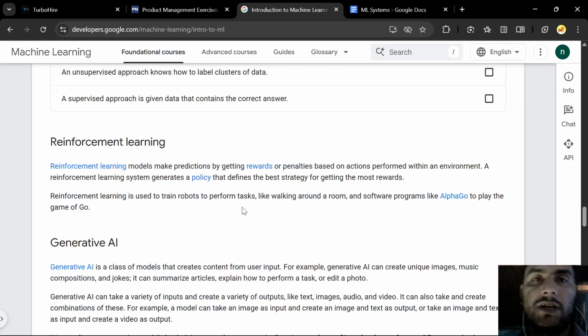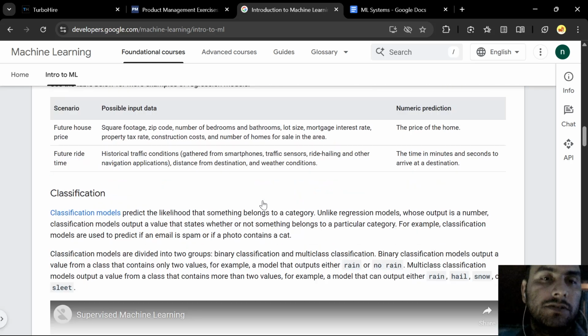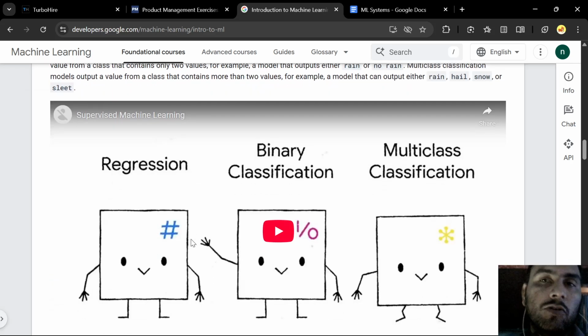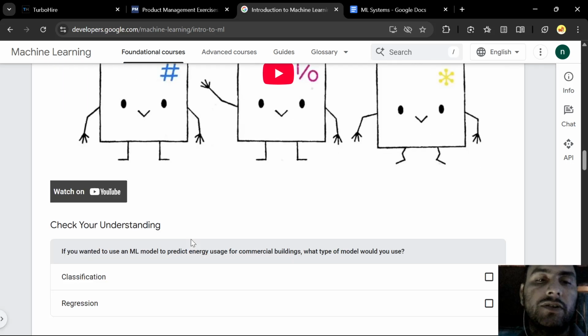Now, the third one is reinforcement learning. Reinforcement works like a reward or penalty: for each correct step, each correct answer or each correct prediction, we provide a reward, and for each incorrect one, we provide a penalty. Like in supervised learning, we will read about it later, but there is something called a loss function, which is the difference between the model's prediction and the actual or correct result, that is, how close the model is to it. Our goal is to reduce that error, the loss.